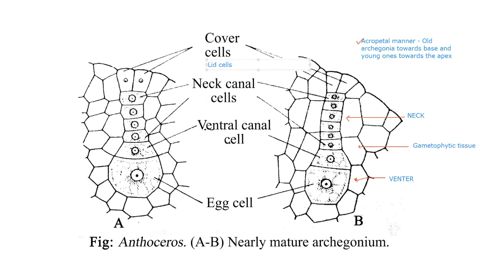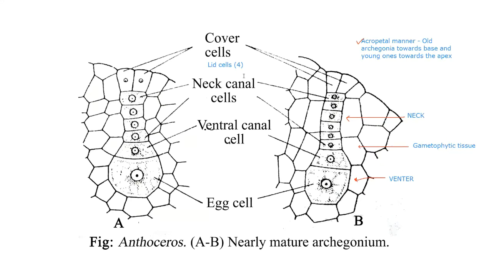Lead cells. And how many are there? 4. Keep this number in mind, because many times we get questions, MCQs based on the same. 1 egg cell, 1 VCC, 6 NCC, and 4 lead or cover cells. That is the composition of an archegonium.